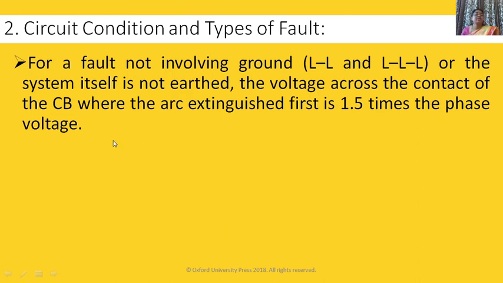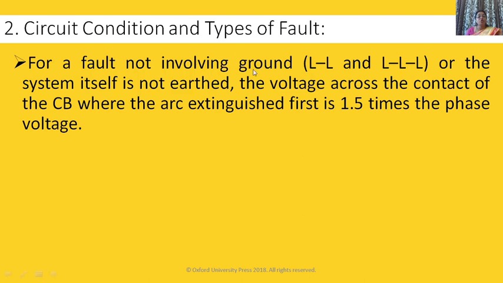Now we'll switch over to the second parameter, circuit condition and type of fault. For the fault, here we have two cases: if the fault involves ground, and if the system is earthed or not earthed.